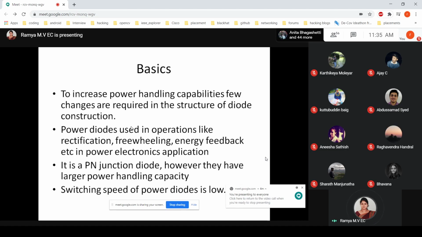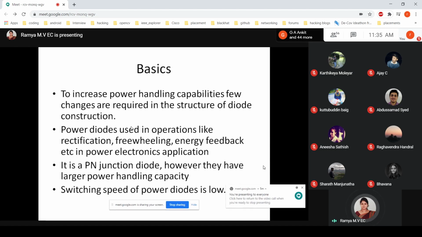The diode construction will have a P type and an N type. You can picture that: P and N will be there, and a PN junction will be formed in the middle. You can just recall all those things. But here the structure of the diode construction needs to be different, so that it can handle high power, or increase the power handling capacities.